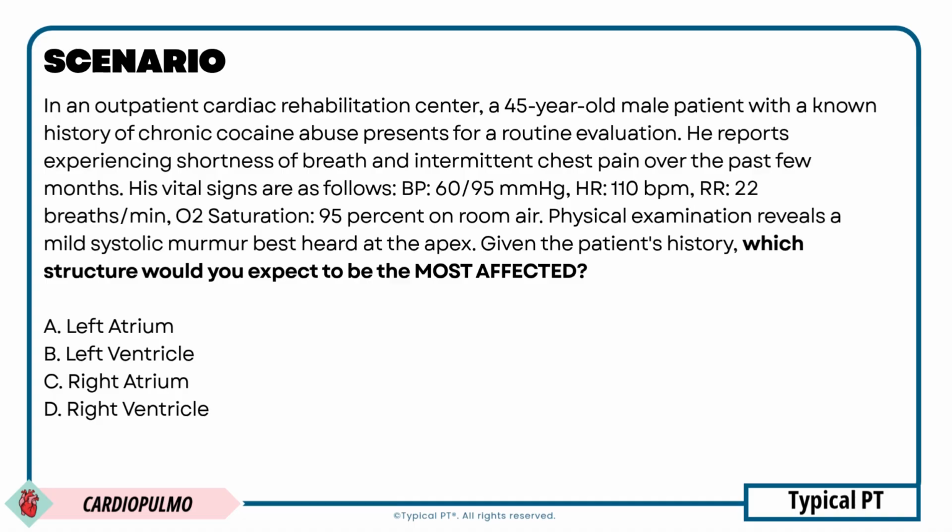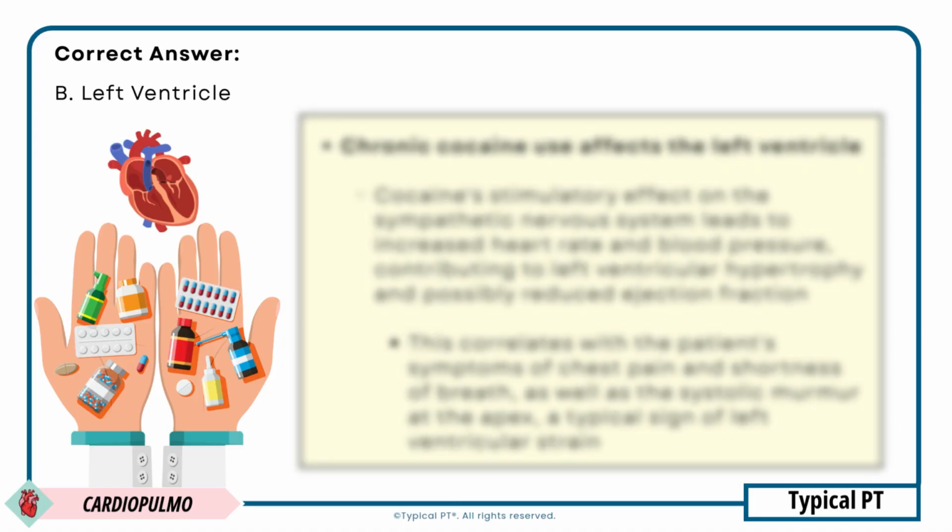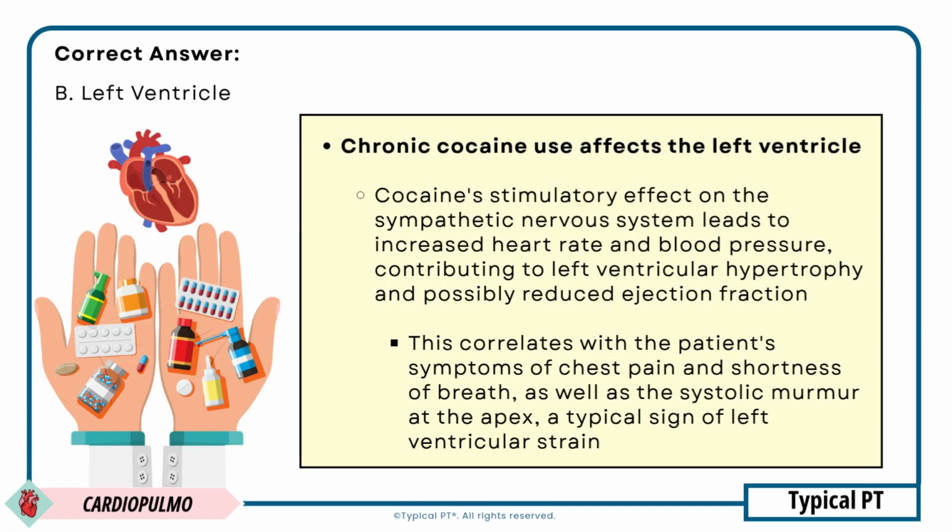Welcome back. The correct answer is choice B, left ventricle. This is correct because chronic cocaine use predominantly affects the left ventricle. Cocaine's stimulatory effect on the sympathetic nervous system leads to increased heart rate and blood pressure, contributing to left ventricular hypertrophy and possibly reduced ejection fraction. This correlates with the patient's symptoms of chest pain and shortness of breath, as well as the systolic murmur at the apex, a typical sign of left ventricular strain.